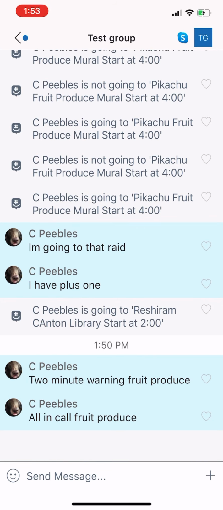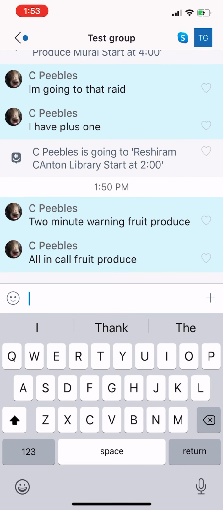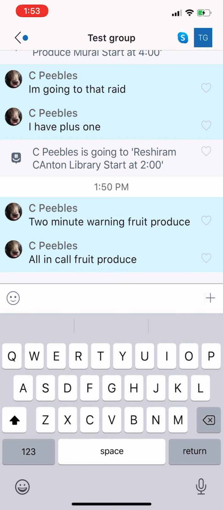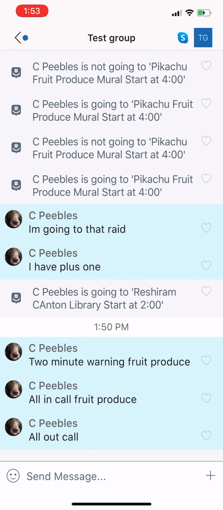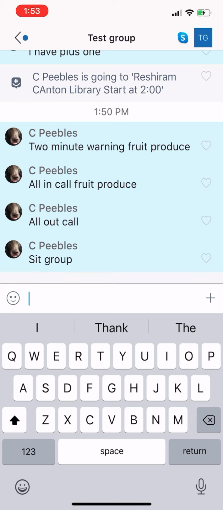One thing I will say here, guys, if you're attending a raid, do not mute your raid channel. That is important because in some instances, you will need to pay attention to the raid chat to see if we give an all-out call. For some reason, the game, as you know, has been glitchy. It might drop. We might lose 4 people, and they may not be able to get in the raid. So we might need to have everyone pop out or say split group or any variation of things.